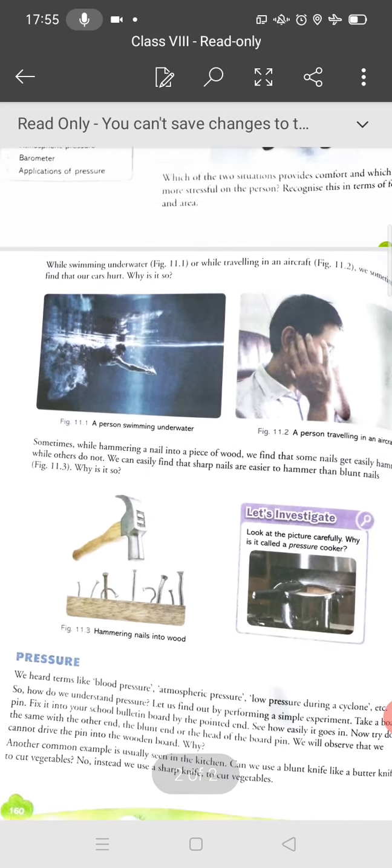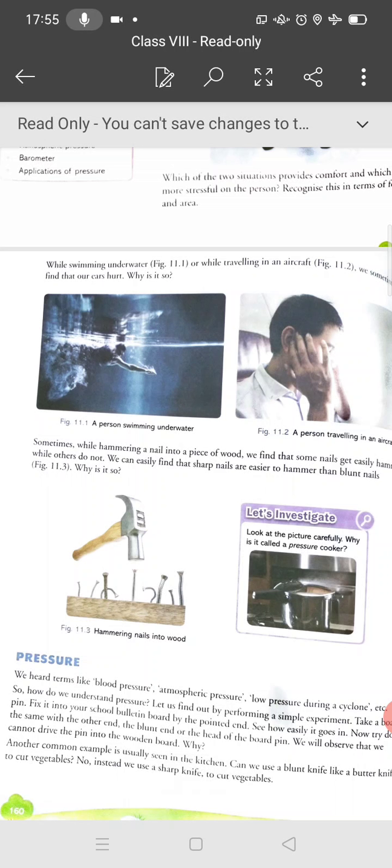In this chapter we will discuss pressure. There is a relation between force, pressure and area. What do you mean by pressure? What is the formula of pressure? Pressure is equal to force upon area.